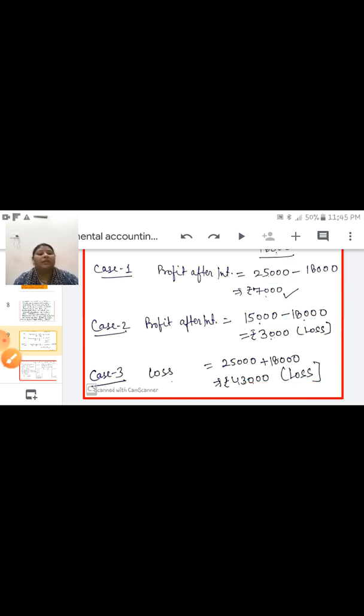Now in case 3, a loss of 25,000 is given. Already a loss of 25,000 is given. Now the firm also has to pay 18,000 to the partners. So 25,000 and 18,000, both amounts of loss, you have to add. It means the total amount of loss is 43,000. This is the loss amount. In this way you have to calculate all the profit amounts and all the loss amounts.